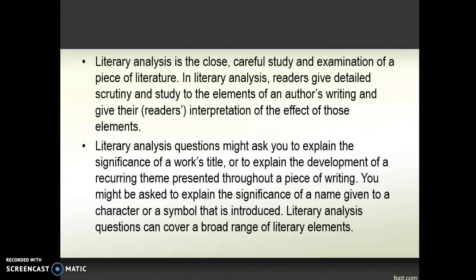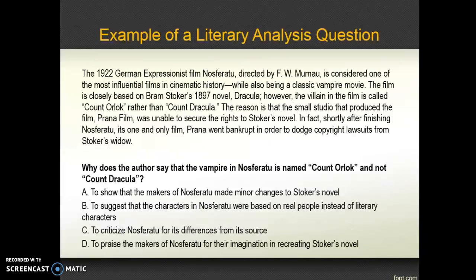Literary analysis is the close, careful study and examination of a piece of literature. In literary analysis, readers give detailed scrutiny and study to the elements of an author's writing and give their reader's interpretation of the effect of those elements. Literary analysis questions might ask you to explain the significance of a work's title or to explain the development of a recurring theme presented throughout a piece of writing. You might be asked to explain the significance of a name given to a character or a symbol that is introduced. Literary analysis questions cover a broad range of literary elements.